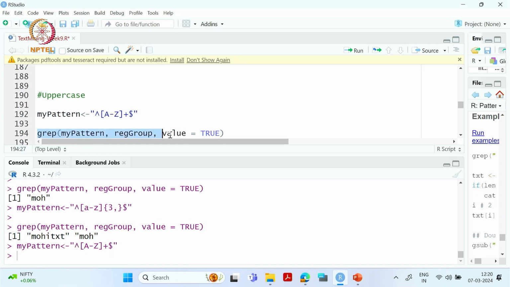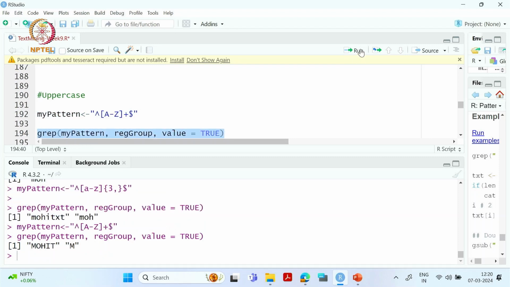Now if I call like this, see, okay, so our first letter is in uppercase, then our last alphabet is also in uppercase, and this is only one example where one alphabet is there which is in uppercase.